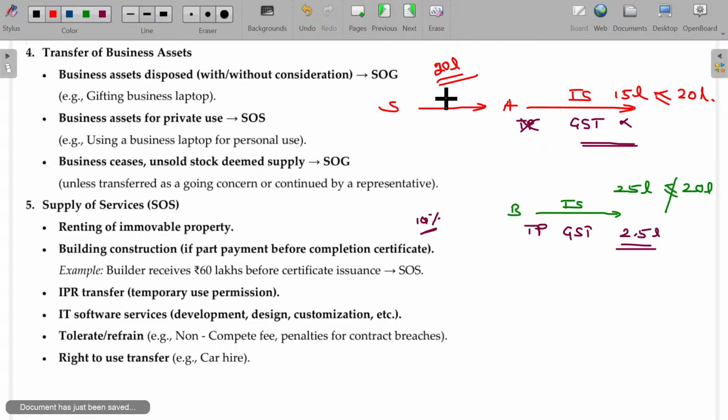From the supplier, he purchased an item for 10 lakhs. On this, GST is, say, 1 lakh rupees. Now, the question is, will A be able to get this refunded? Can he claim the ITC?